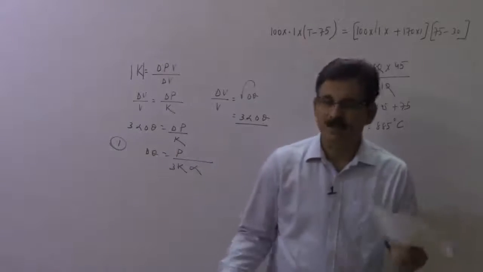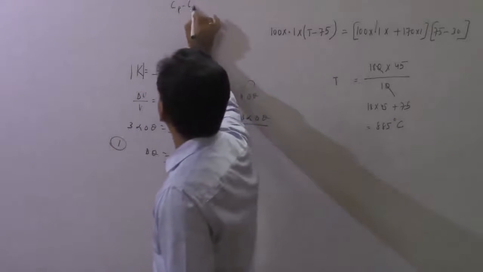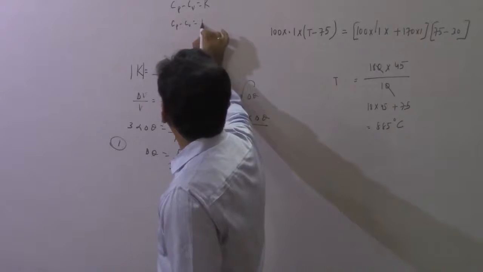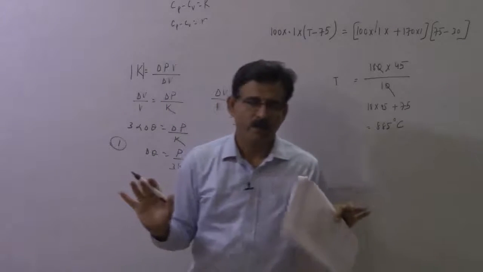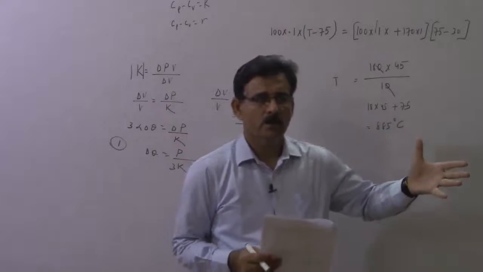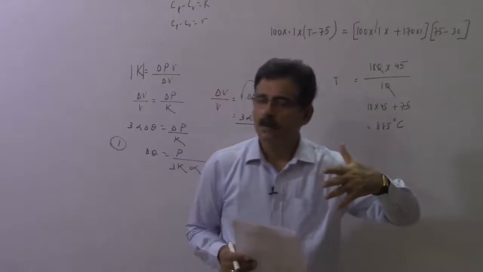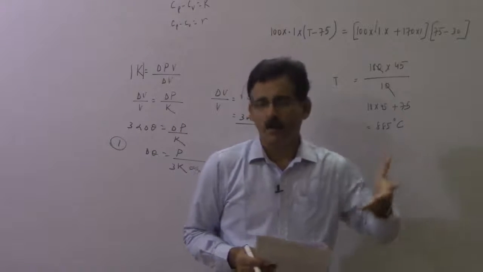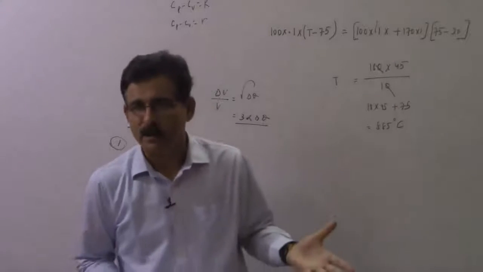Now the 10th also is a factual problem. You know very well that Cp minus Cv is equal to R. Many times you write this as small cp minus small cv is equal to small r, that is, you divide this by molar mass. If you just think about it, what is the ratio of the molar masses of hydrogen and nitrogen? 2 to 28, so that will become 14. Now, if you take some mass of the gas, then the number of molecules in hydrogen will be 14 times more than in this particular gas.